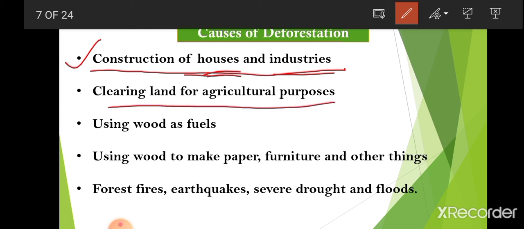Then clearing land for agricultural purposes. Obviously, when the human population is increasing, they have to clear the land to make it an agricultural field for growing crops. So this is also a cause of deforestation.